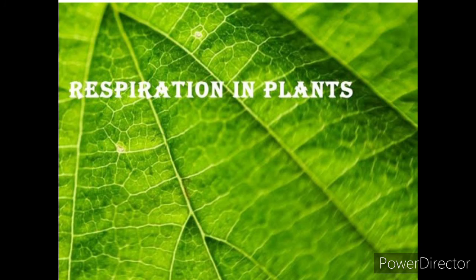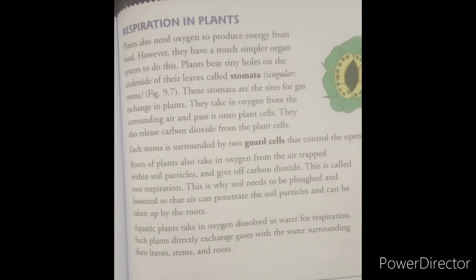Plants also need oxygen to produce energy from the food. We know that plants do photosynthesis. During photosynthesis, plants absorb the carbon dioxide and prepare the food. But during respiration, plants need oxygen. But plants do not have a respiratory system like animals.